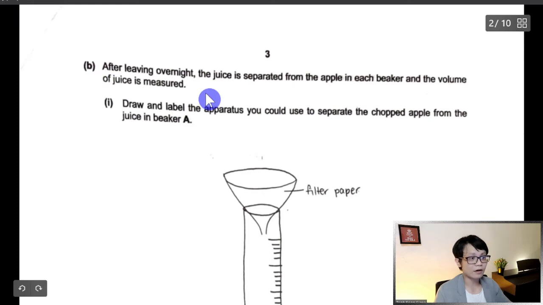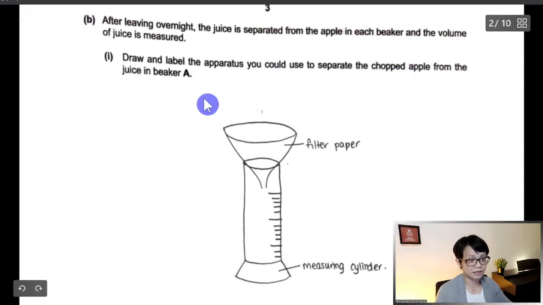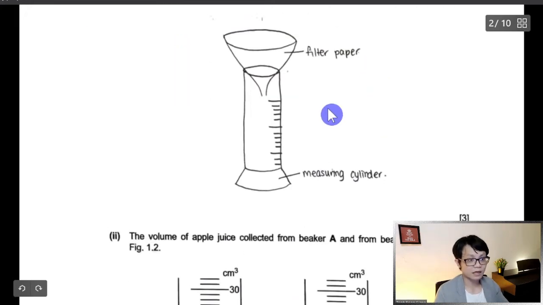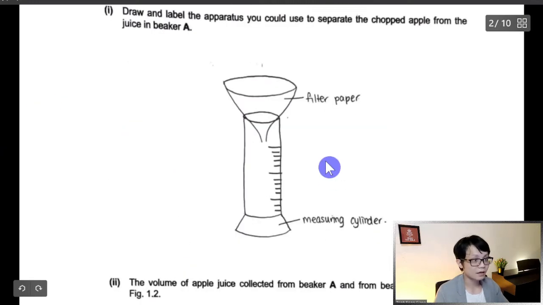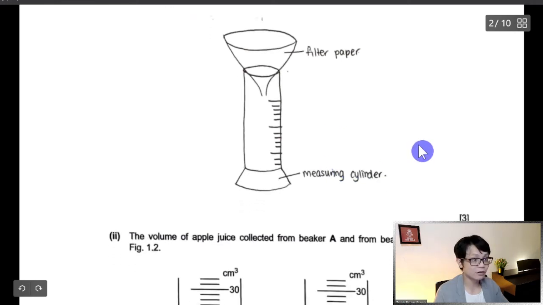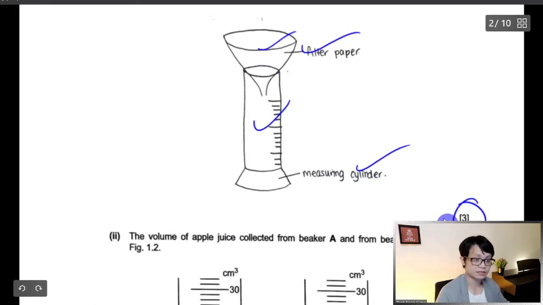B, after leaving overnight, the juice is separated from the apple, and the volume is measured. So it depends on how you want to measure. Draw and label the apparatus you could use to separate the chopped apple from beaker A. Very good, the student drew it. This one I forgot to mark actually. If you draw the funnel, you get 1 mark. The juice, you get 1 mark, and then you need at least 2 labels. Very good, so you got 3 marks for this question.